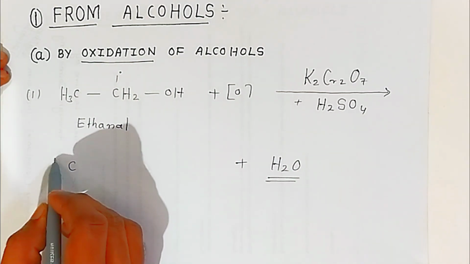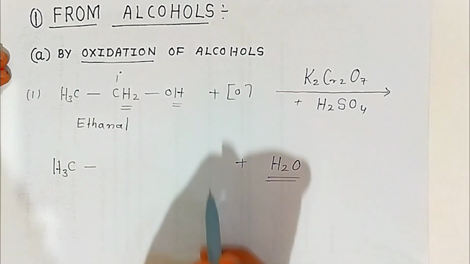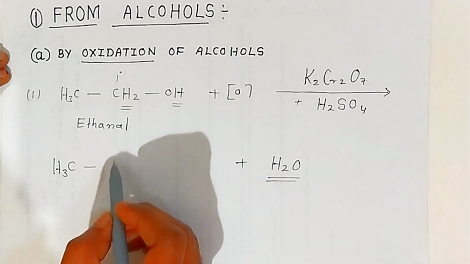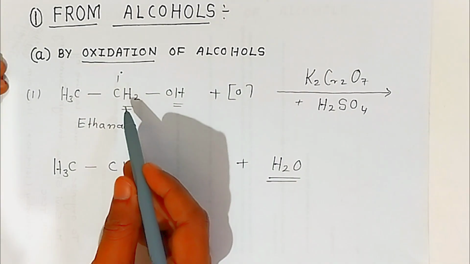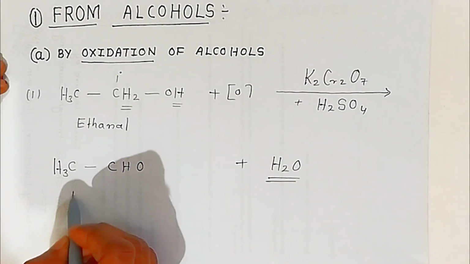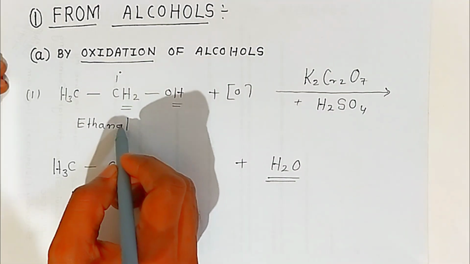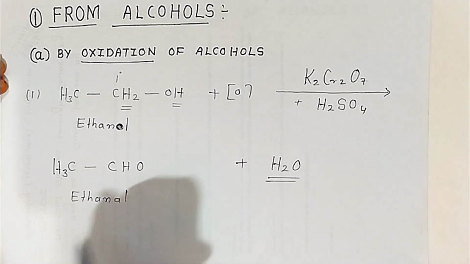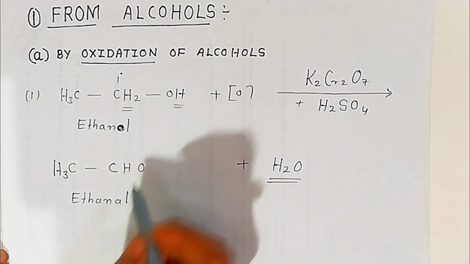So what is the remaining? You will get CH3, one hydrogen from here and one hydrogen from there, so that is why you are getting H2O. The compound you obtain is CH3CHO. This is an aldehyde. So from a first degree alcohol you can prepare an aldehyde. Ethyl alcohol is converted into acetaldehyde, which is its common name.